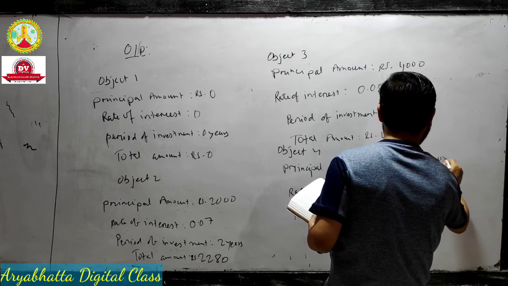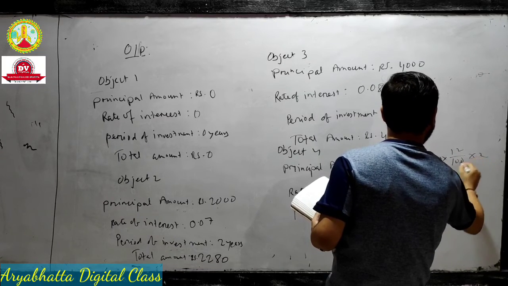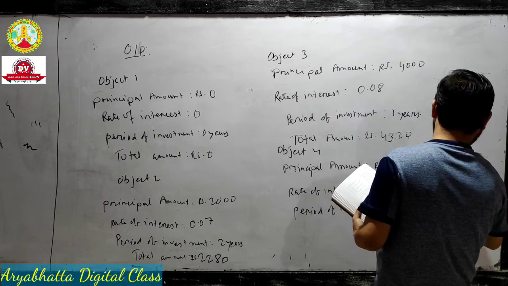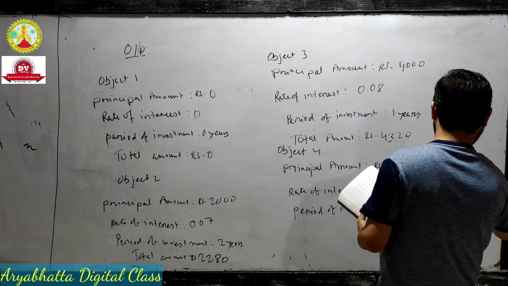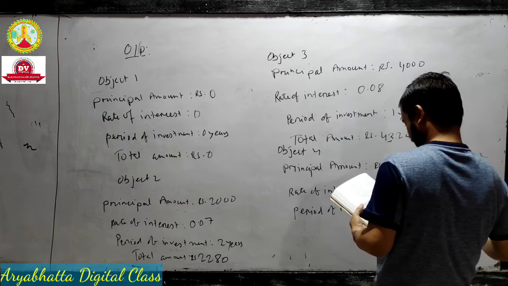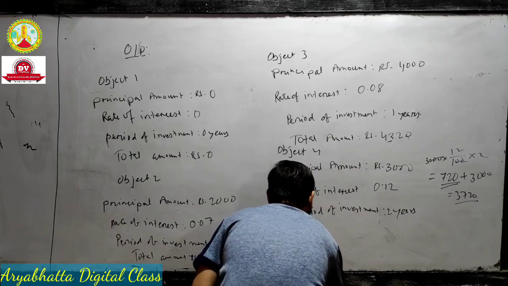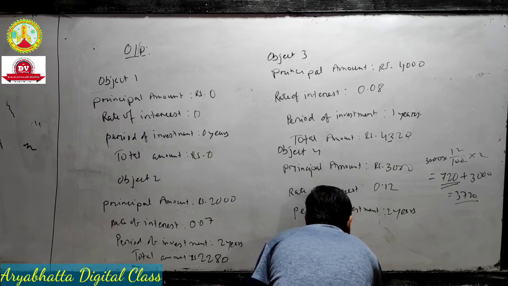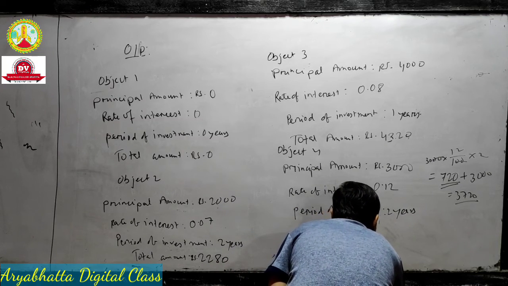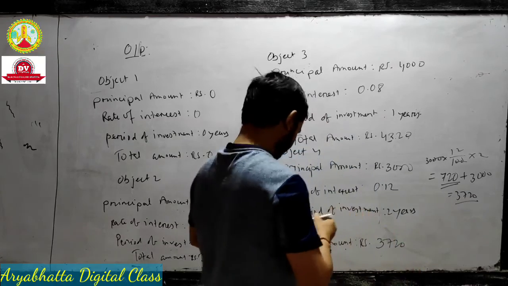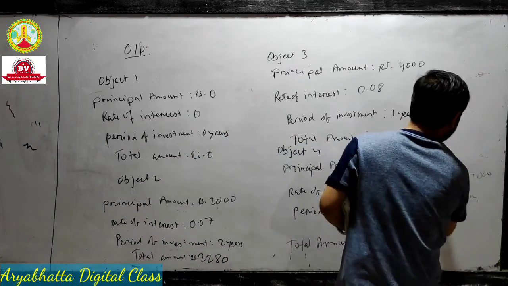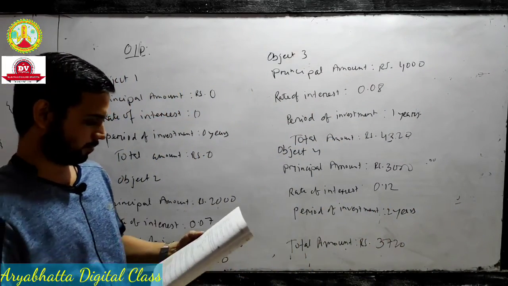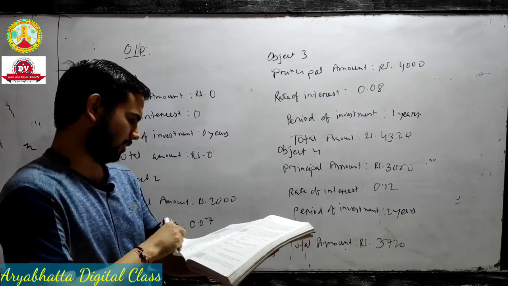Finally it comes 12 by 100 and 2 means 24, into 3000 is 720, plus 3000, 3720. Your total amount will be 3720, right? This is how your output will come. I hope you understood clearly, and this is the end of constructor overloading.